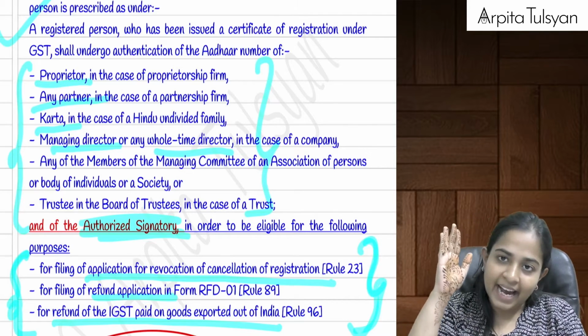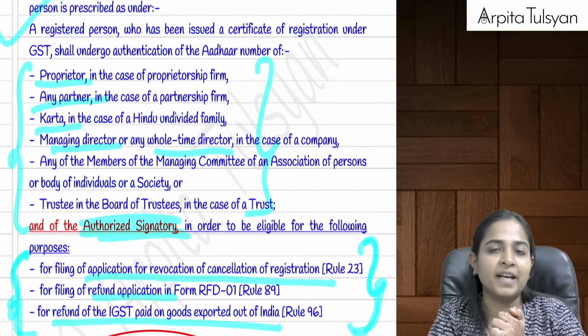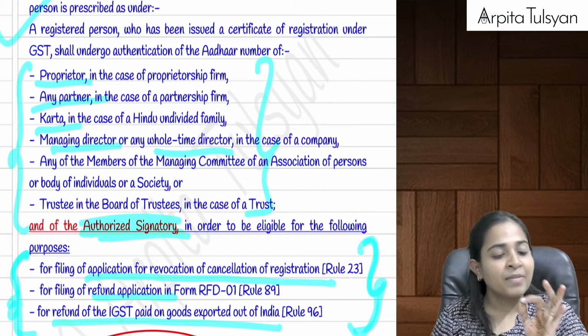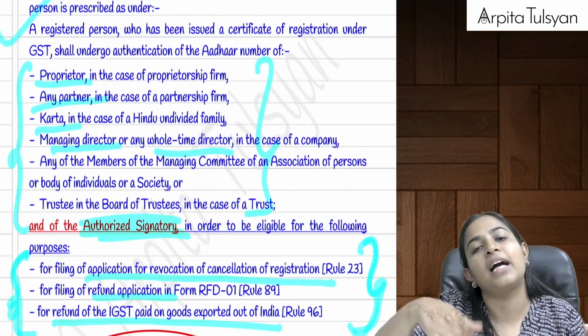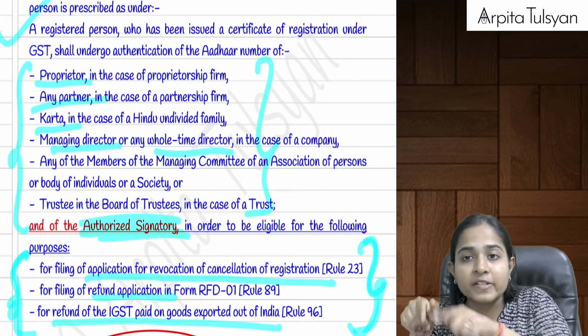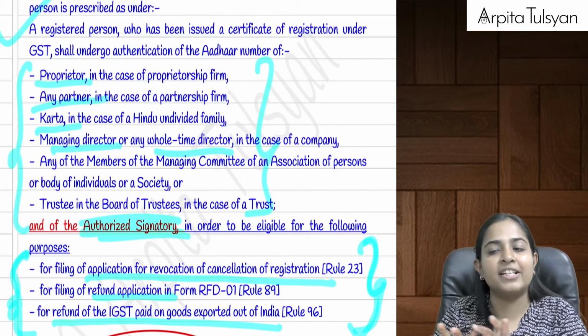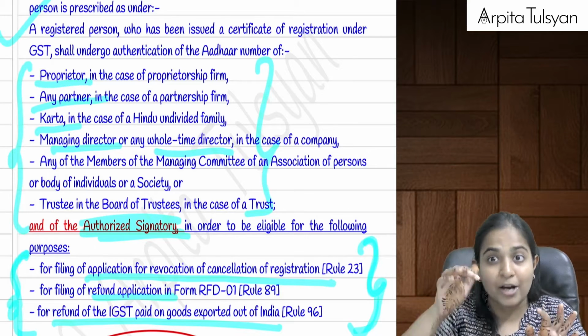At the time of making the registration application, at that time only you have to opt for Aadhaar authentication. If opted, do it. If not opted, we will come and do your site verification. If you are a risky person, you anyway have to come to the facilitation center. We will do your Aadhaar authentication, biometric that too.